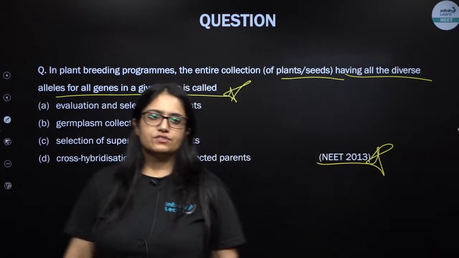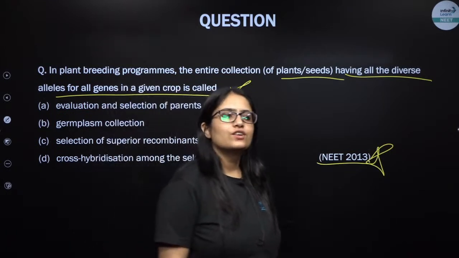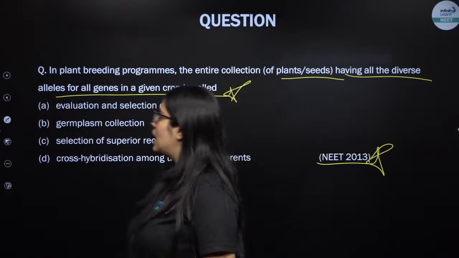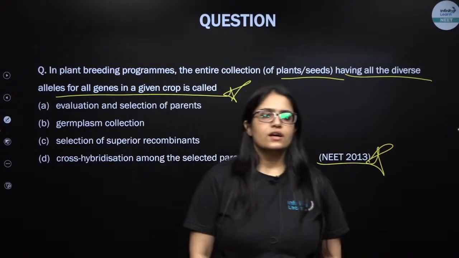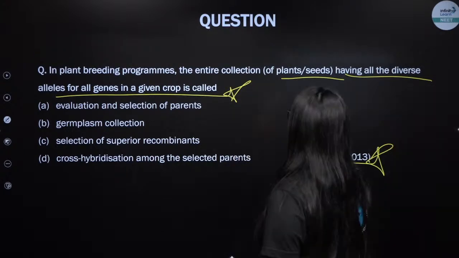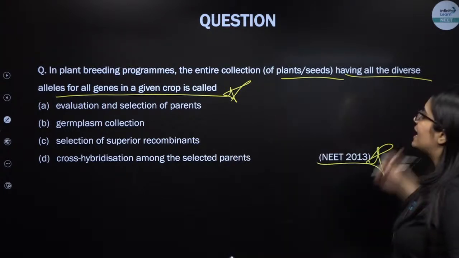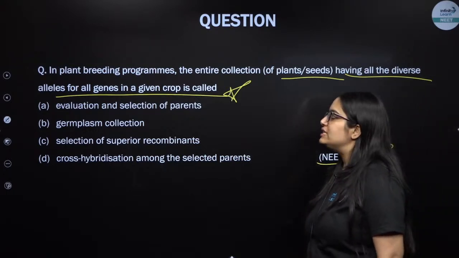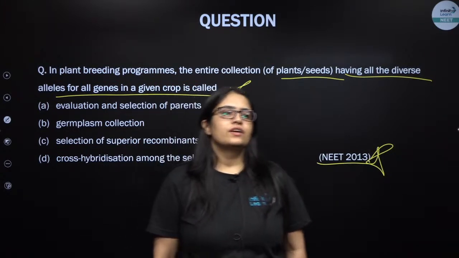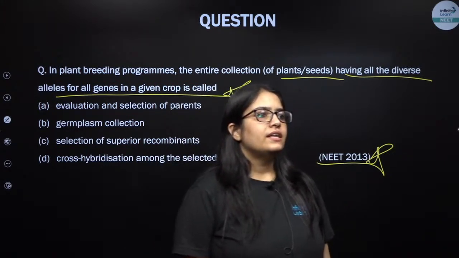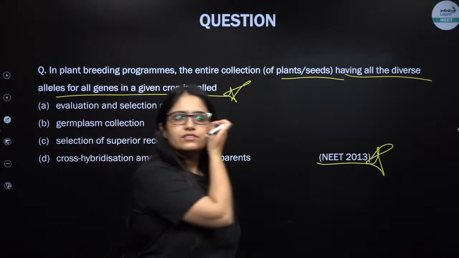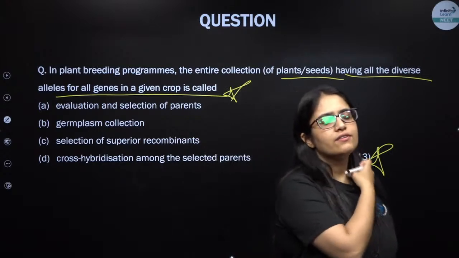Come on kids, give it a try. Hello Sunil, good afternoon. Please give it a try. What do you think is the right answer? How do you define this whole collection? What specific term will you give to a group which is having all the diverse alleles of all the genes in a given particular crop? Any guesses, Sunil? Any guesses, my lovely kid? Come on, give it a try.